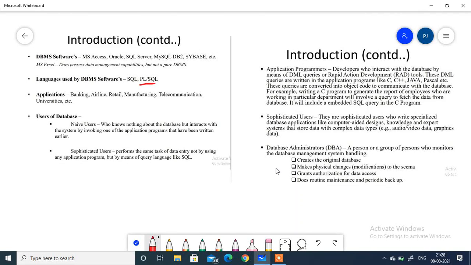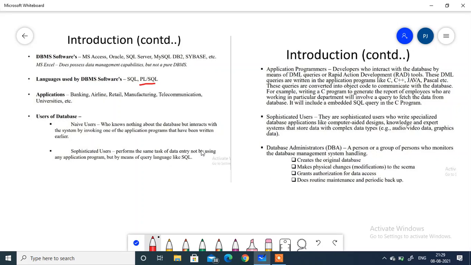Hi everyone. In the previous video, I explained the definition of database management systems. Now we are going to learn about the software we are going to use in database management systems, the languages used by DBMS software, the applications, and the types of users of a database.